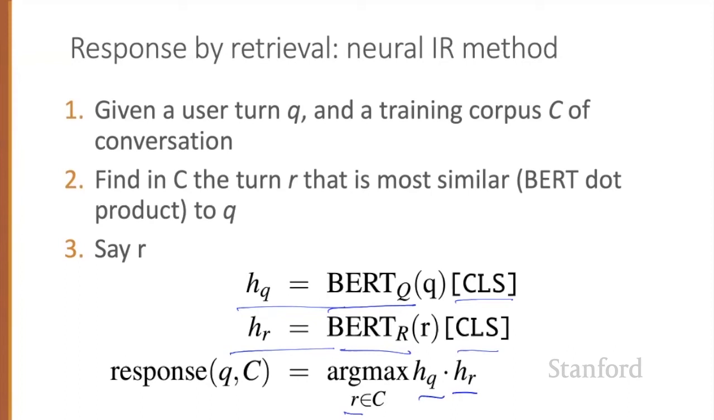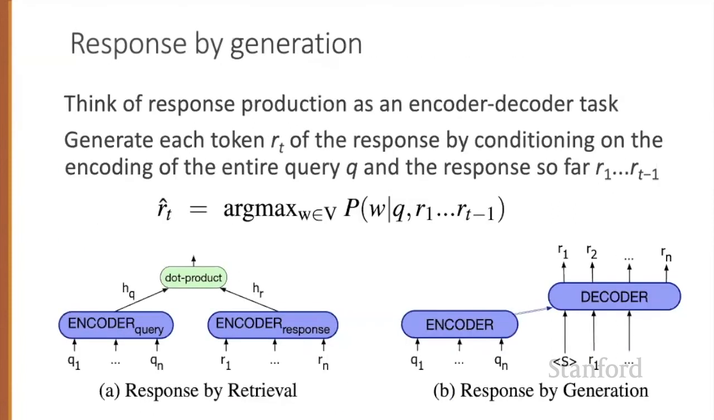The IR-based approach can be extended in various ways, such as by using more sophisticated neural architectures or by using a longer context for the query than just the user's last turn, up to the whole preceding conversation. An alternative way to use a corpus to generate dialogue is to think of response production as an encoder-decoder task, transducing from the user's prior turn to the system's turn. We can kind of think of this as a machine learning version of ELIZA. The system learns from a corpus to transduce a question to an answer.